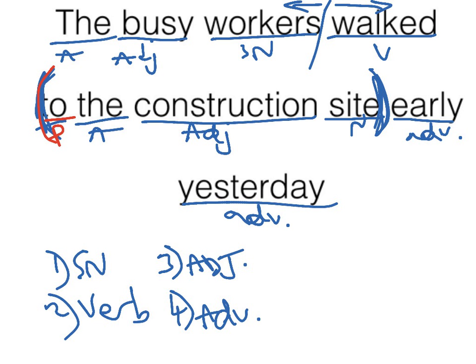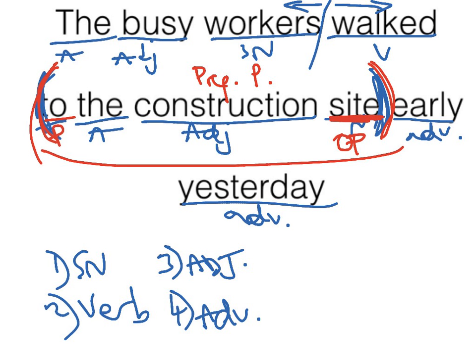They walked to what? They walked to the site. If this is the answer to the question, then that is the OP. Everything from the preposition to the object of the preposition is the prepositional phrase. So this whole thing is the prepositional phrase.